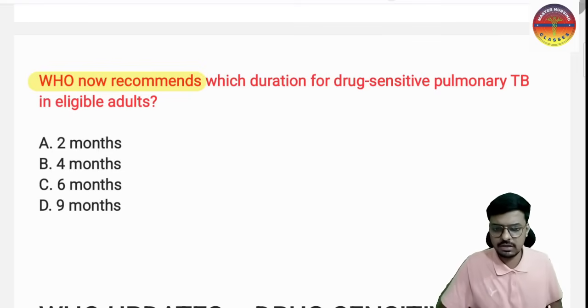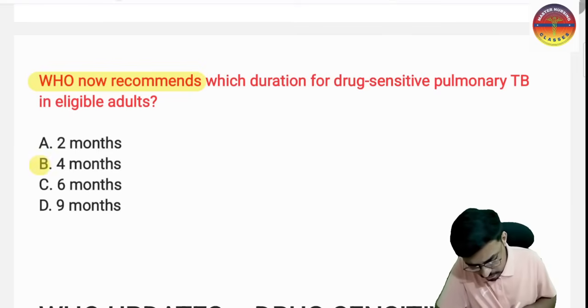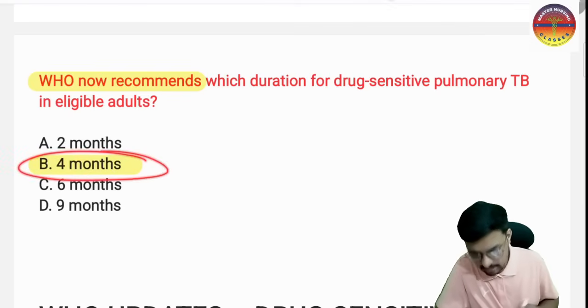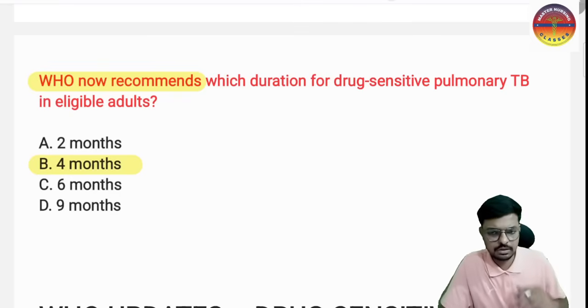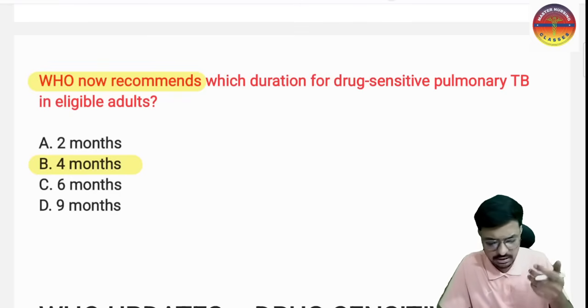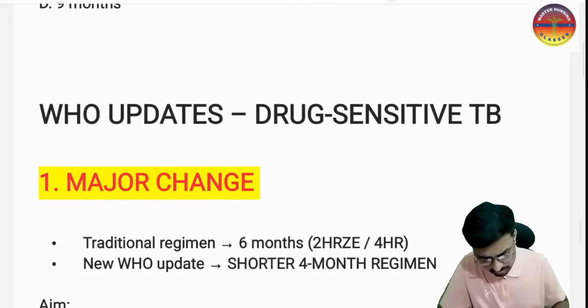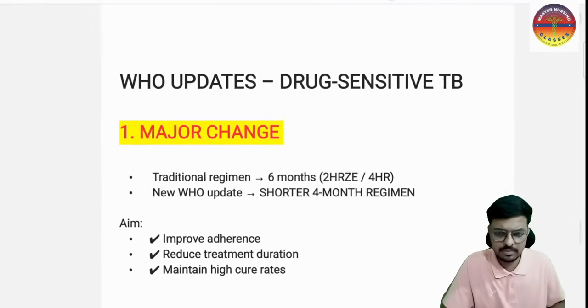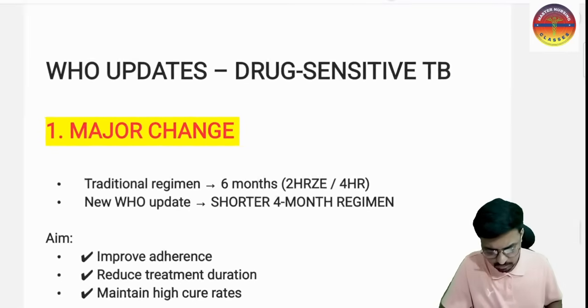So now WHO has given a new regimen, the 4-month regimen. In this 4 months, 2 months are the intensive phase and 2 months are the continuous phase. Everything about the new updates in drug sensitive TB given by the WHO, we will study now.